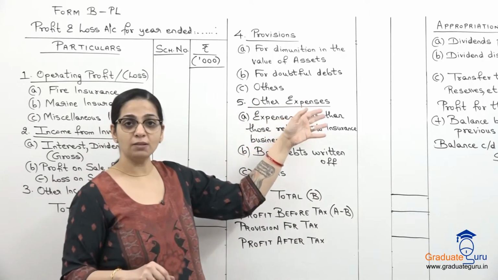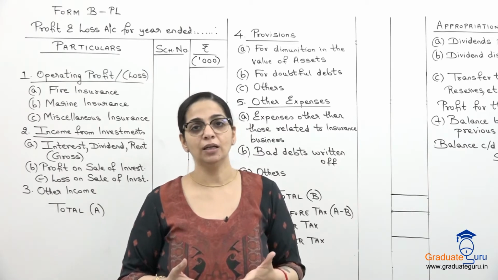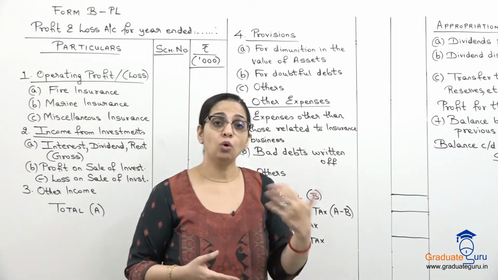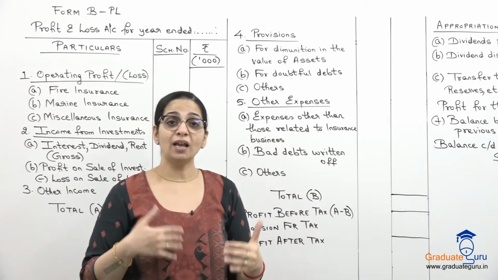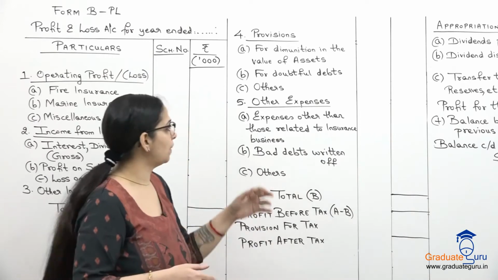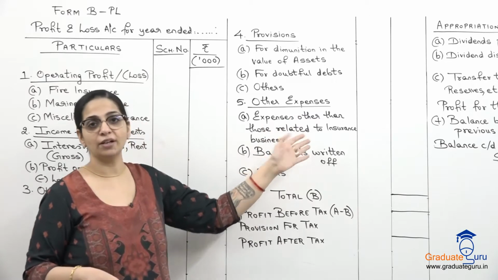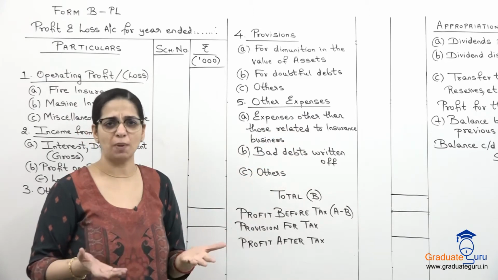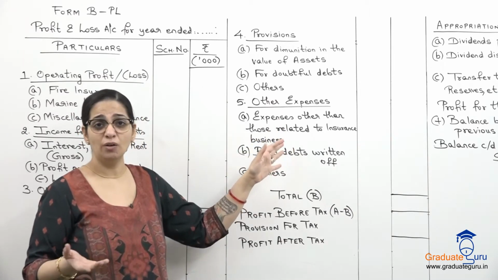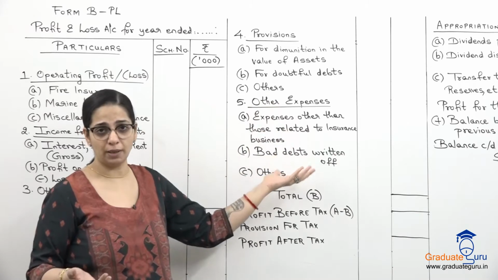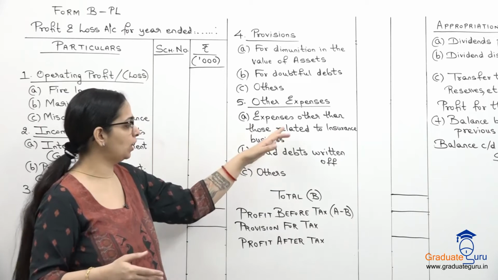Then we have other expenses. We already saw an elaborate list of expenses in our revenue account. Those were related to that particular type of insurance, as I have already explained. Apart from that, if the company has any other expenses, that will come here, that is, expenses other than those related to insurance business. Any other general expenses, in case they are there. Generally all these amounts will be dash for our academic purpose. We will not fill in anything here. All our amounts will go to the revenue account only. But in case there is something, we'll write it here.